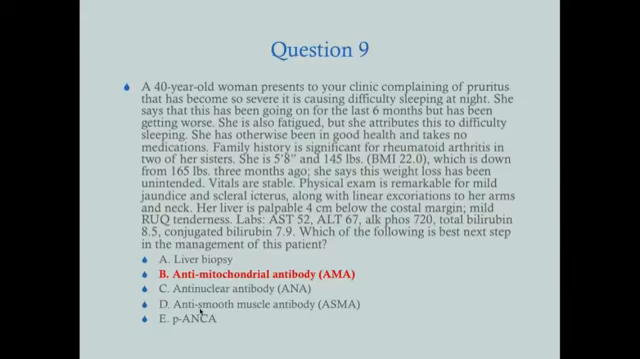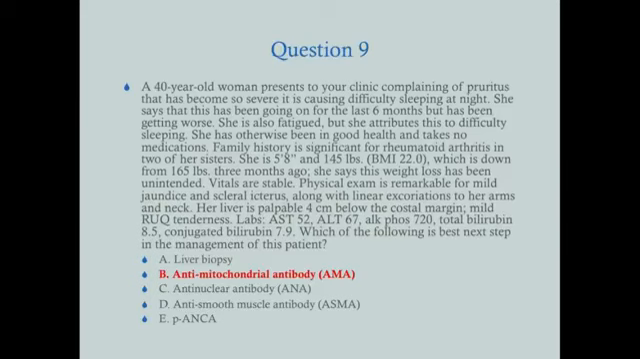ASMA is really not specific. It can be elevated in all sorts of things, so that's not diagnostic for anything. And then p-ANCA is what we use to diagnose primary sclerosing cholangitis. And primary sclerosing cholangitis looks just like PBC symptomatically. But the difference is PSC tends to occur in men, and it tends to coincide with inflammatory bowel disease, mostly ulcerative colitis. And so because this woman does not have ulcerative colitis, and she's not a man, we think that this is probably primary biliary cirrhosis.